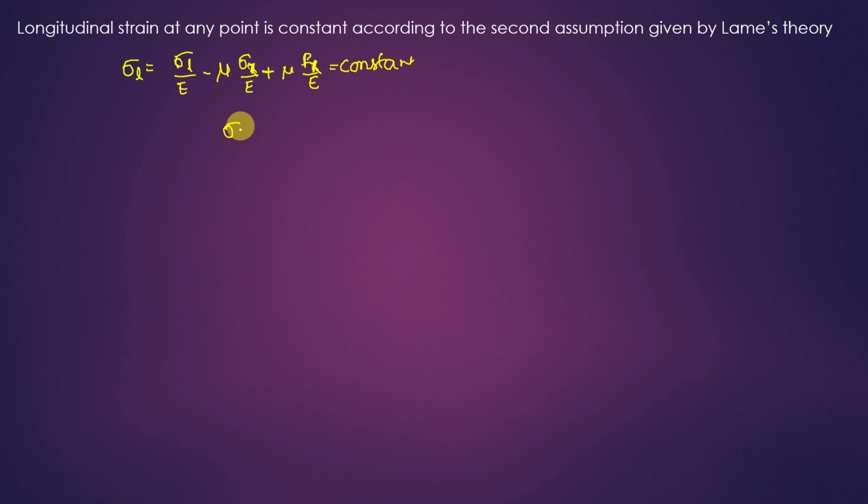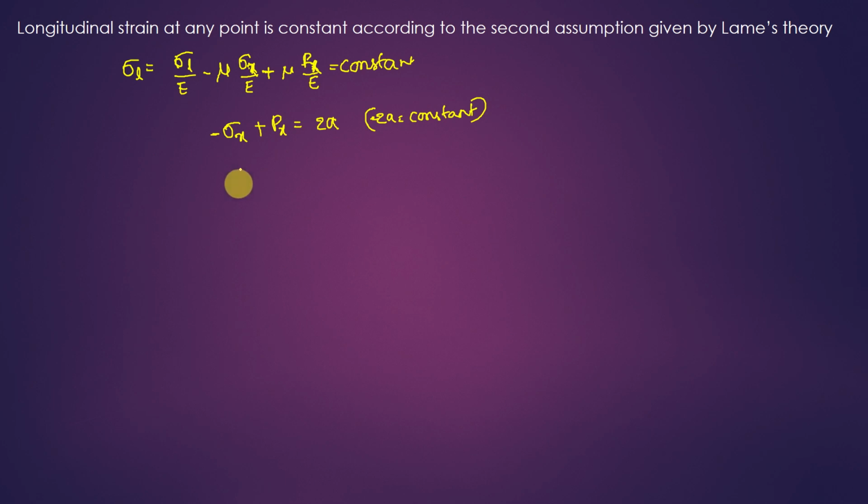So I'll write it as sigma x plus px is a constant. I'll take it as the constant 2a. If you take 2a, that will be easy in calculation. You can take a also, but that will be complicated. A is a constant, but I am taking 2a here in order to make my derivation easy, right?